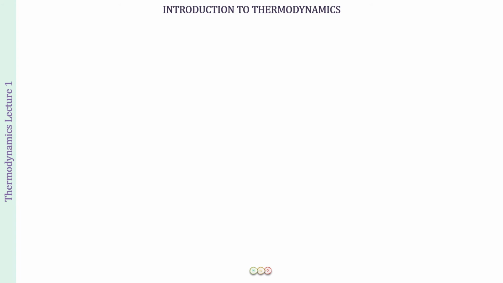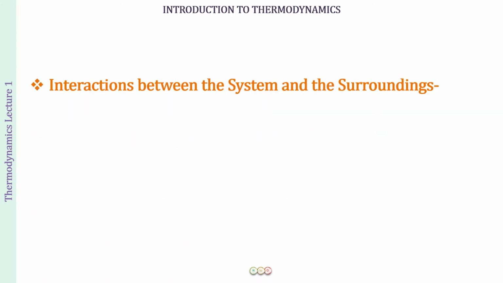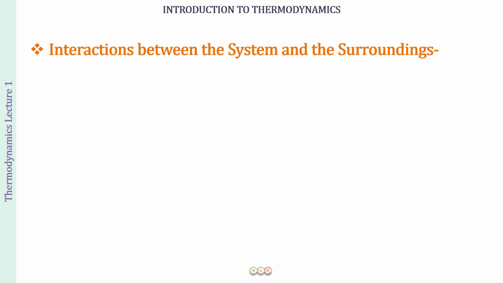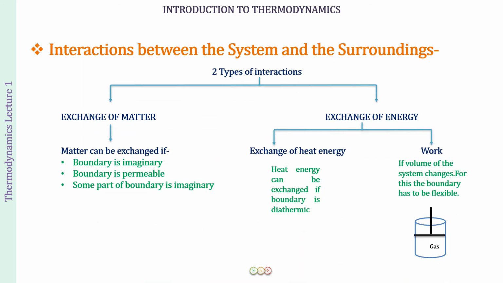So now, while studying these different types of boundaries, did you realize what the interactions between the system and the surrounding were? What type of things could get exchanged between the system and the surrounding? Well, there were two types of exchanges happening. One was the exchange of matter and the other was the exchange of energy. For example, exchange of matter, when does that happen? Well, we took a glass in which there was water. If we heat that, water changes into water vapor and goes into the surrounding. So that is going to be exchange of matter.